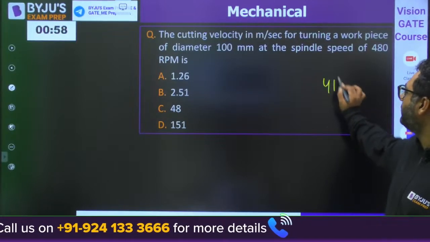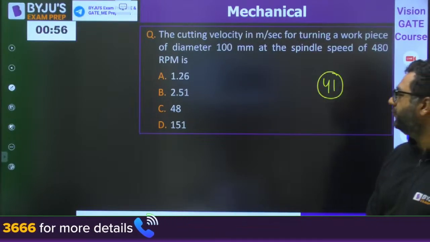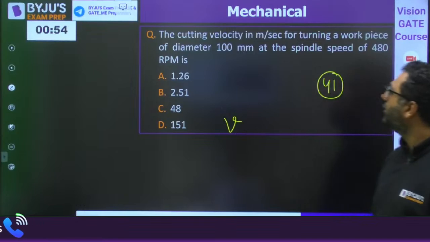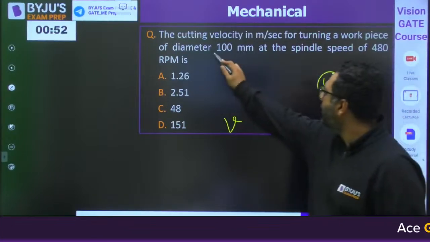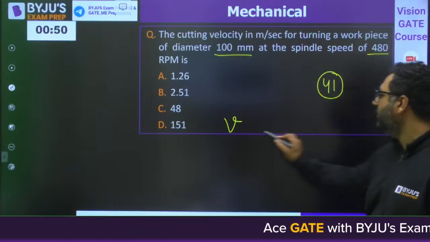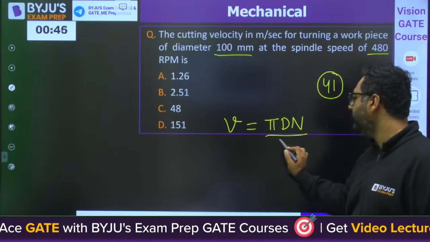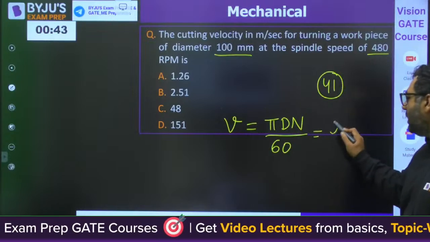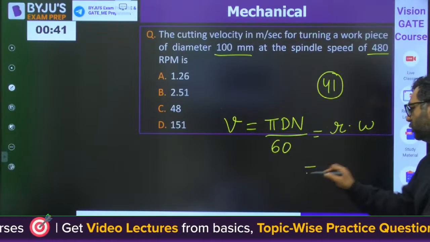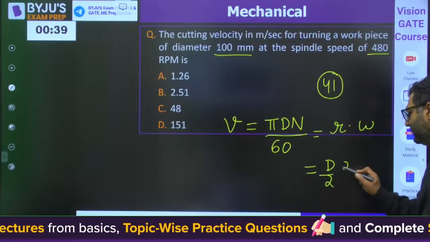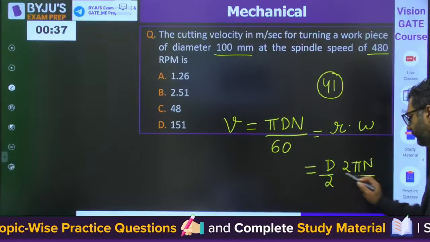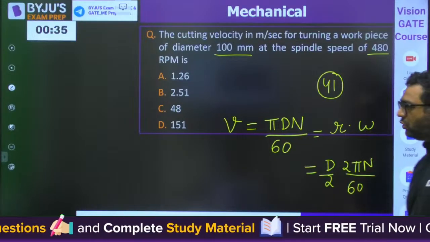This is 41. Okay, what is the velocity? They have given 100 mm diameter and spindle speed. You know velocity is pi d n by 60. It is nothing but r into omega, because r is d by 2, omega is 2 pi n by 60. So solve it and get the answer.